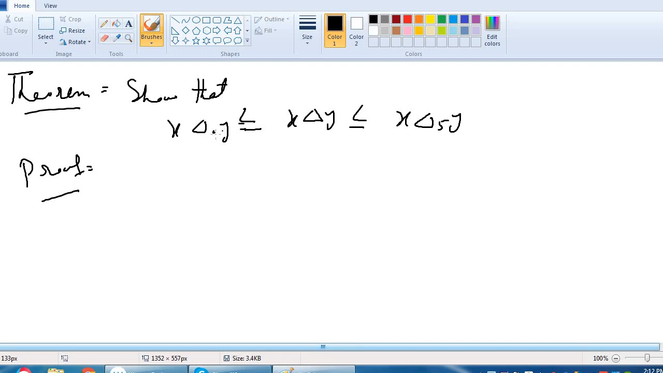We see that in this theorem we will show that delta node is the minimum T norm and the maximum T norm is delta phi, and all the T norms are between delta node and delta phi. So we prove it now. First of all, we prove that x delta node y is less than or equal to x delta y.